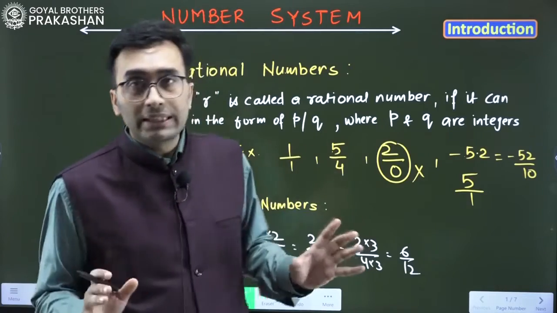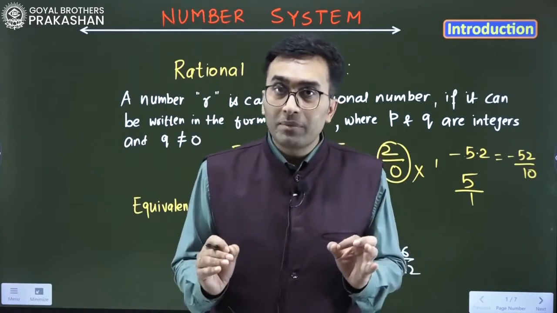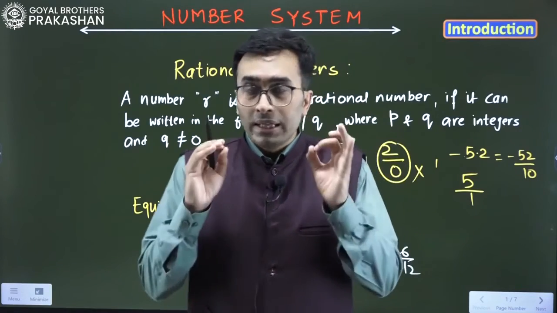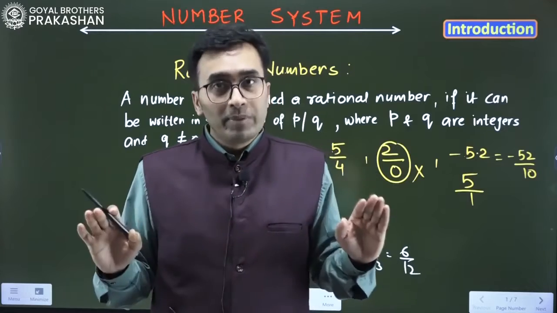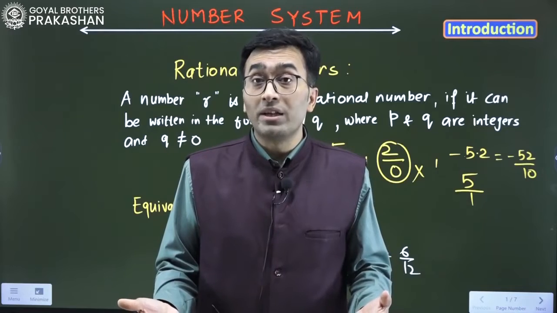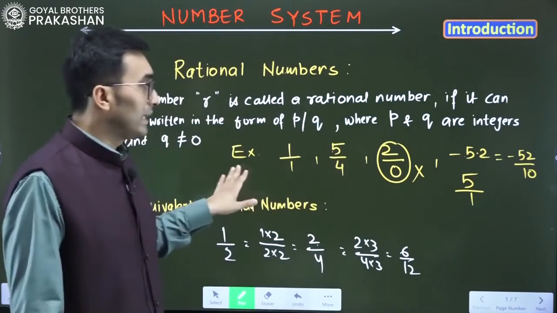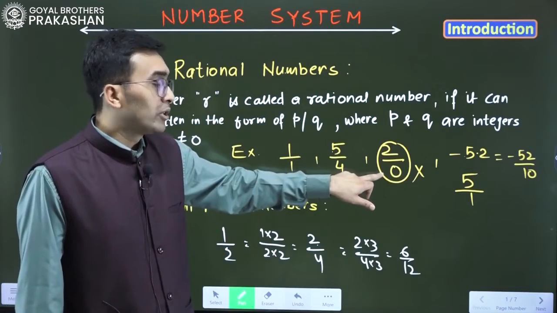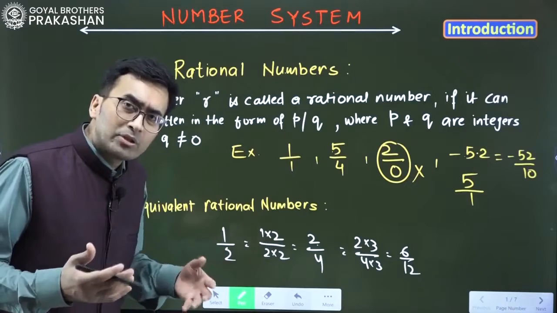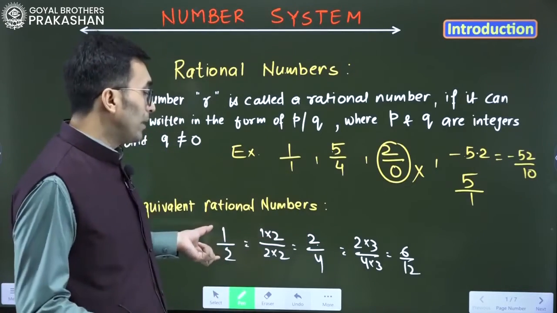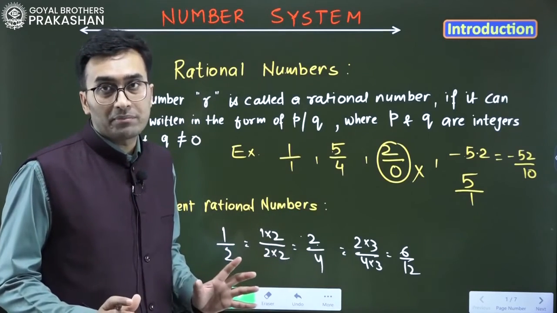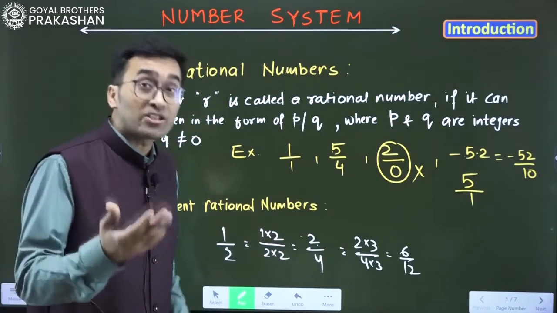In short, we can say that a rational number is going to be in fractions. In the form of what? In the form of p by q. And the denominator can never be 0. Why can't it be 0? Because it will not be defined if the denominator becomes 0. So these are the examples of rational numbers. This was not a rational number. Then we talked about equivalent rational numbers. We can just say multiples of them: 1 by 2 and 6 by 12, even 2 by 4. All these are equivalent rational numbers. Now we'll discuss the irrational numbers.